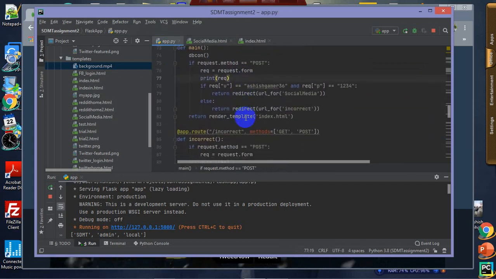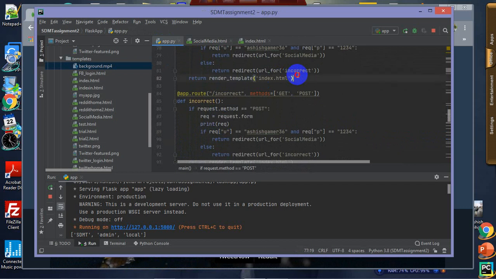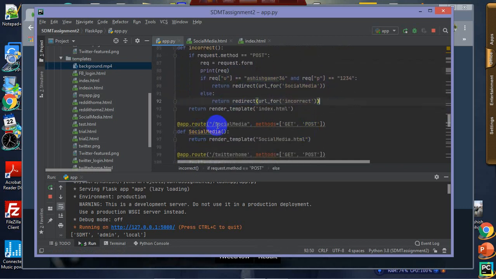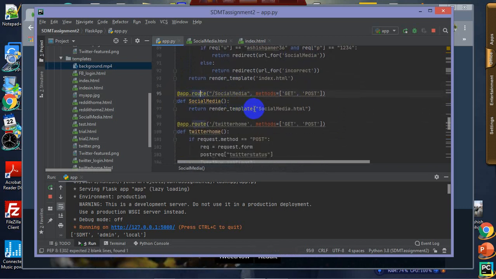So that incorrect will take me to this, and this function will start. Again it will check for my password. If the password is correct, it will take me to social media, as you can see here. So this social media will start this function, and social media HTML, I'll show you.